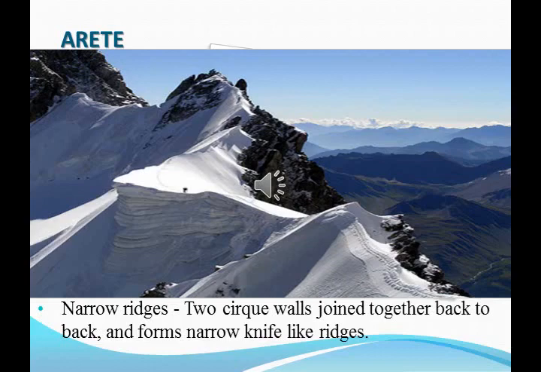So look at this picture. At the top it looks like a knife, a sharp edge, so it is called an arete. So aretes are nothing but narrow ridges formed when two cirque walls join together back to back and form narrow knife-like ridges. Cirques are nothing but the glaciers surrounding the side walls of the mountains and forming a bowl-shaped, armchair-like depression. Then if two cirques join together back to back, it is called an arete.